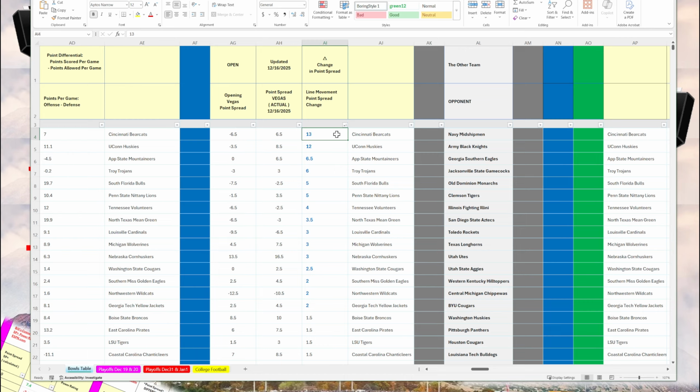Why is there a change? Vegas changes the point spread in response to betting patterns, and occasionally they'll make adjustments related to injuries, but a lot of times it's related to betting patterns.